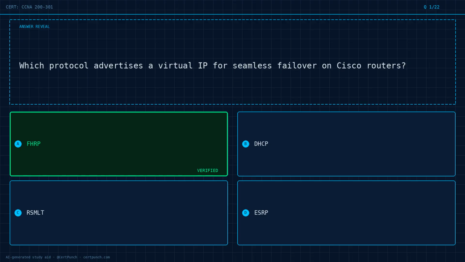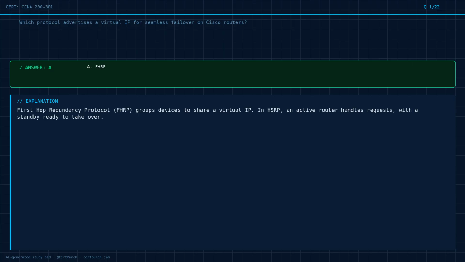The answer is option A. Exam logic. First hop redundancy protocol, FHRP, groups devices to share a virtual IP. In HSRP, an active router handles requests, with a standby ready to take over.